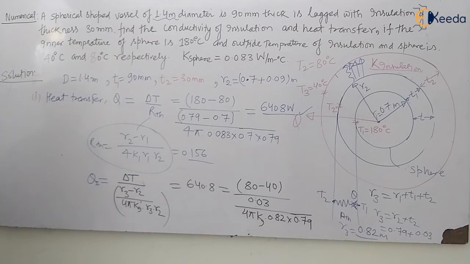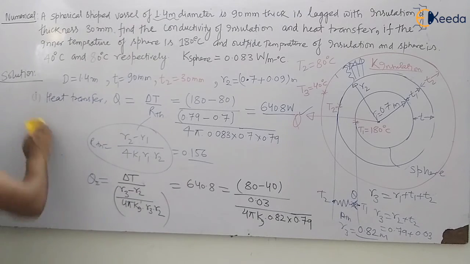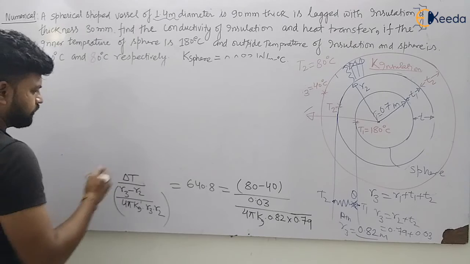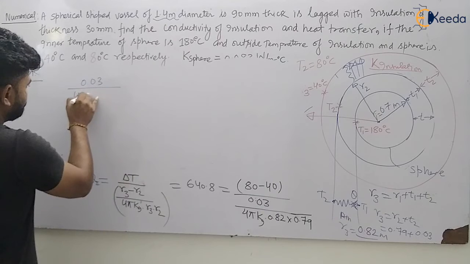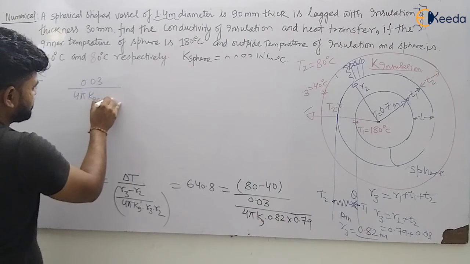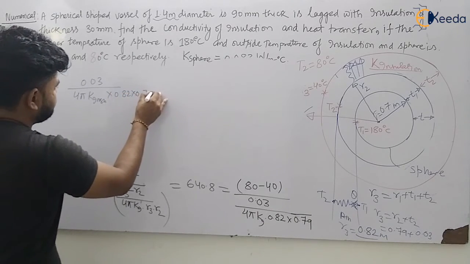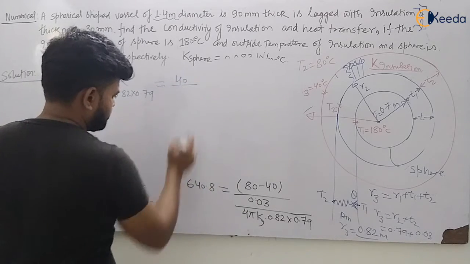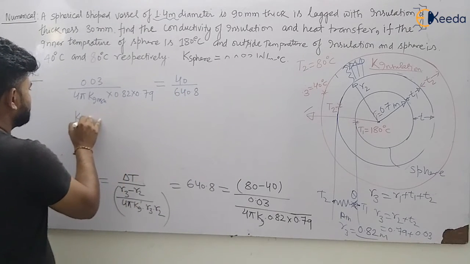Let us see how can we have this value. So I will take this term to this side. So this will become 640.8 times 0.03 divided by 4 pi K insulation multiplied by 0.82 into 0.79 is equal to 80 minus 40, that is 40. So this will be 40 divided by 640.8. So I can calculate the K insulation.